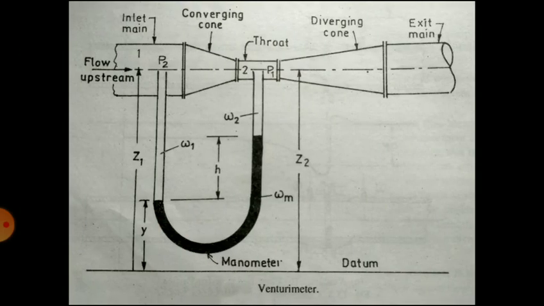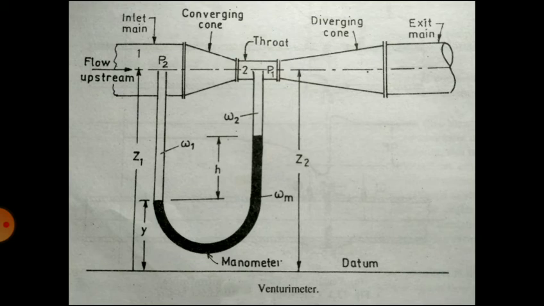So that is a flow, it is admitted through the left hand side, then there is an inlet main, then the diameter of that pipe is gradually decreased, that is called a converging cone. Then for some distance the diameter is the same, that is called the throat, and then again the diameter is increased, that is called the diverging cone, and the flow exits, that is called the exit main.